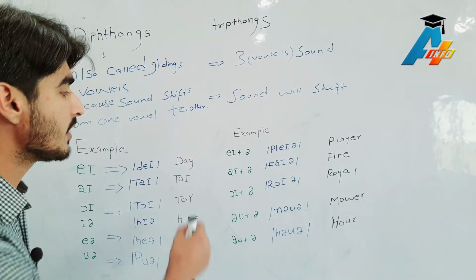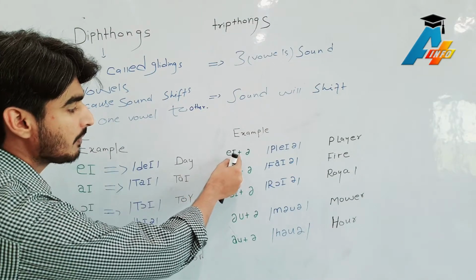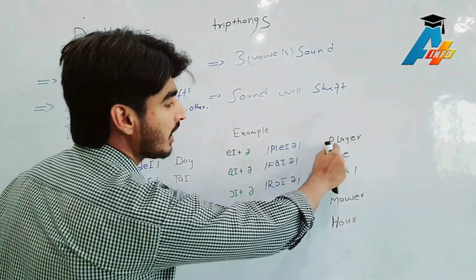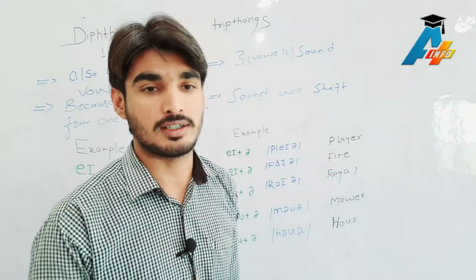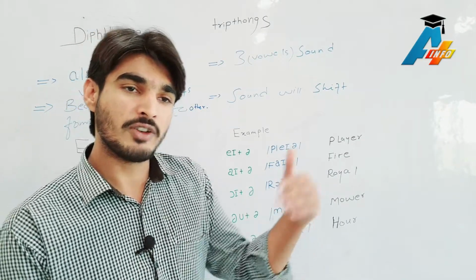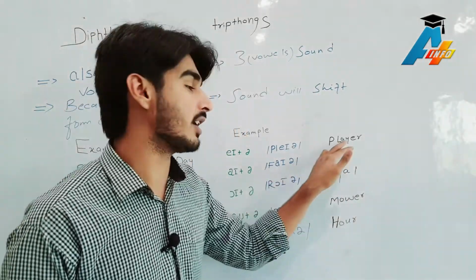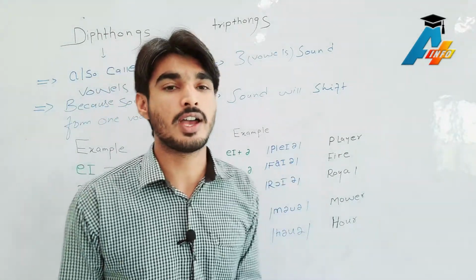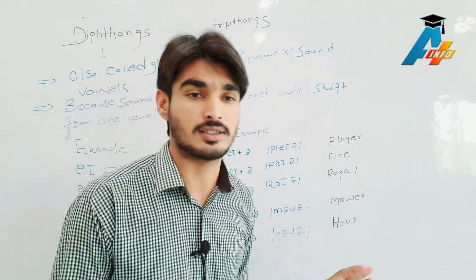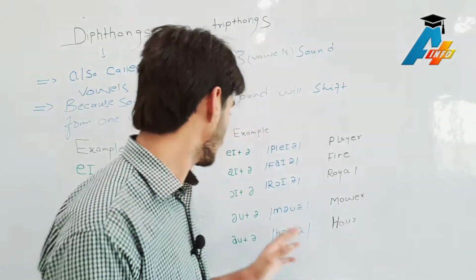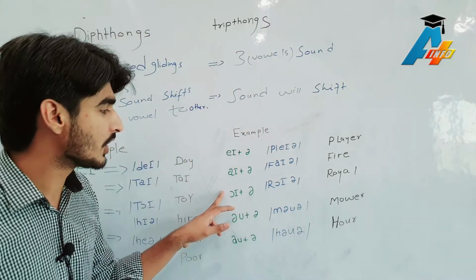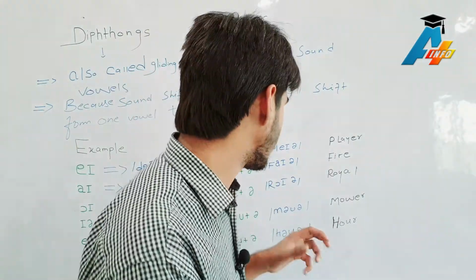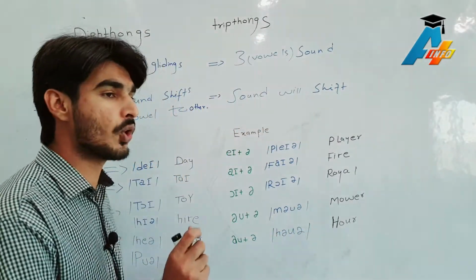For example, the first one is A, I plus the schwa sound. I have written the example player. Player. The sound is shifting from one vowel to another vowel. It's player. The next one is fire. We usually call it fire, no, it's fire. The next one is royal. We usually call it royal, but the transcription shows that this is royal.